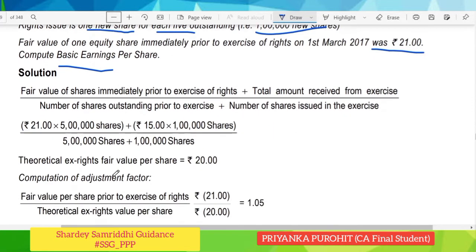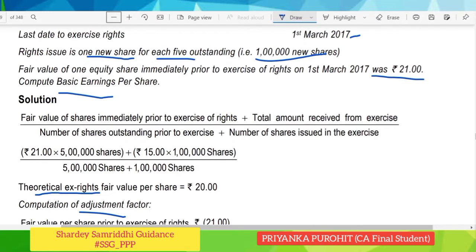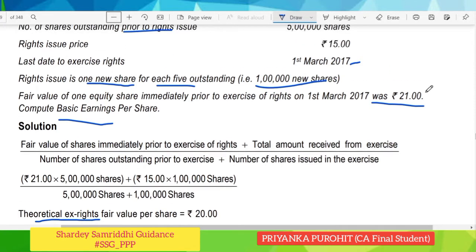In case of rights shares, we have to make two calculations. First, we will calculate the theoretical ex-rights fair value per share, and then we will compute the adjustment factor. How to compute the theoretical ex-rights fair value per share? The formula is the fair value of shares immediately prior to the exercise of right, that is in our case 21, into the total number of shares, so 21 into 5 lakh, plus the total amount received from exercise.